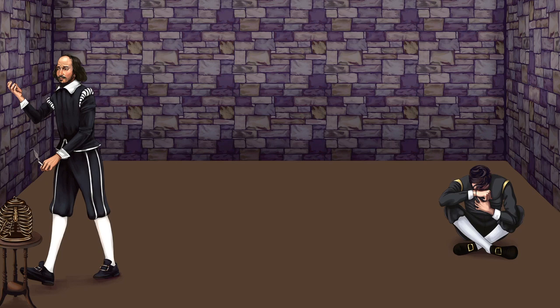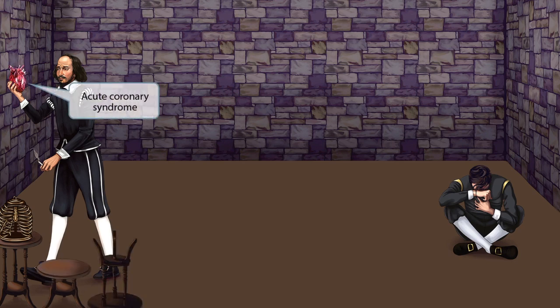Now, what is that Shakespeare is holding in his hand? He has picked up an anatomical model of a heart and is staring at it sadly, contemplating the meaning of life and death. At least, we hope it's a model. This is a morgue after all. Anyways, this bruised, battered-looking heart with black and blue streaks is our symbol for acute coronary syndrome, which should also be on our differential for chest pain.